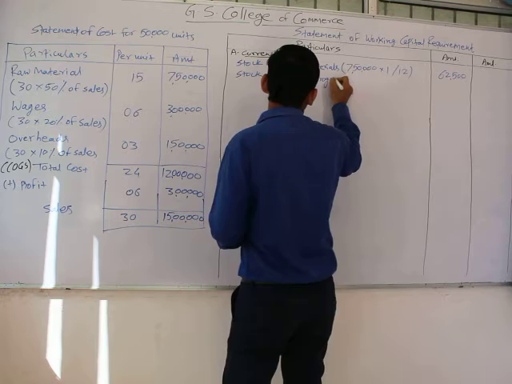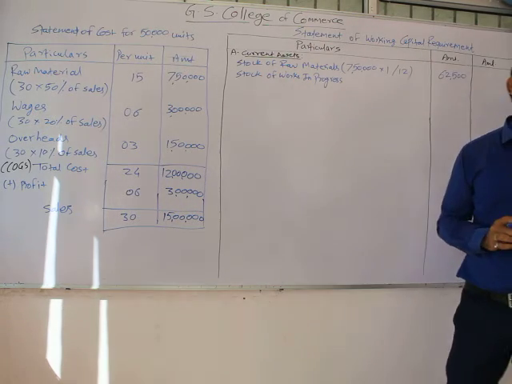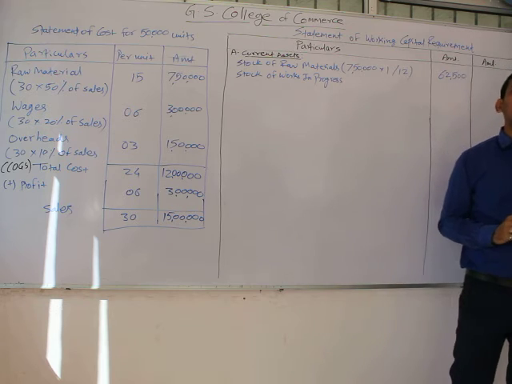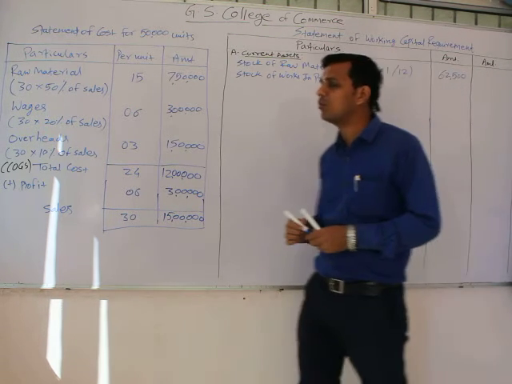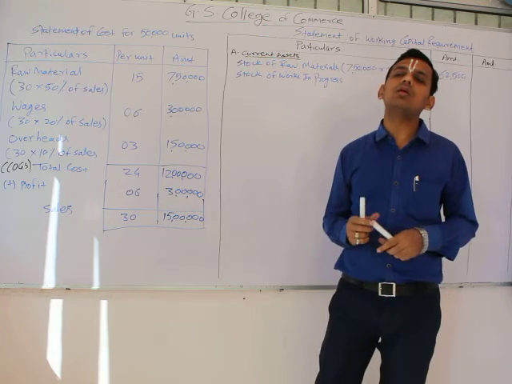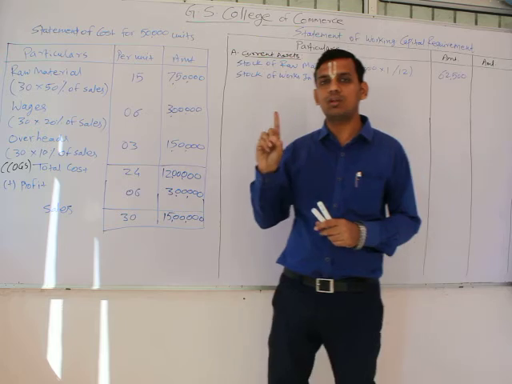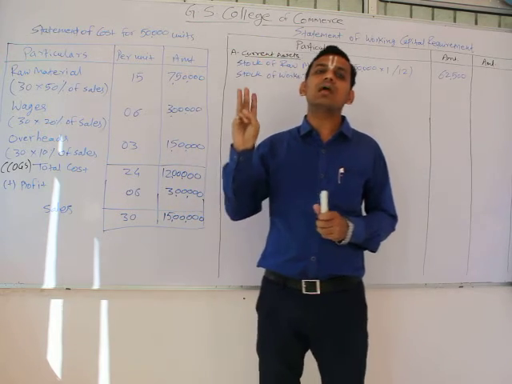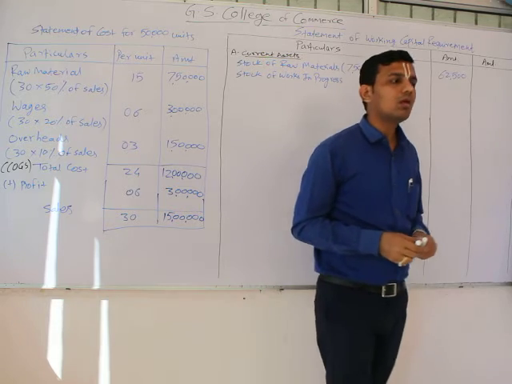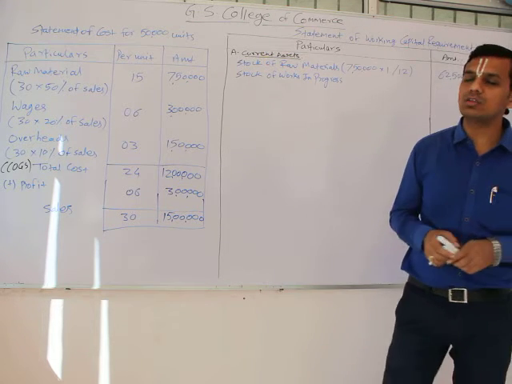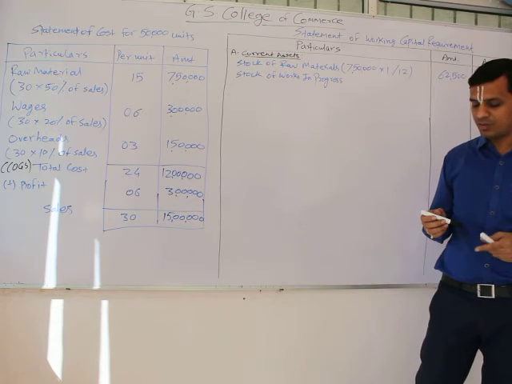The second item is the stock of work in progress. This is the new thing which has been provided in the question. The question says that we have a stock of work in progress for 2 months at 50% completion stage for all the things. Work in progress usually comprises 3 components: first raw material, second wages, and third overheads. When the question clearly says that all are at 50% completion, that means we have to take all the things at 50% completion.